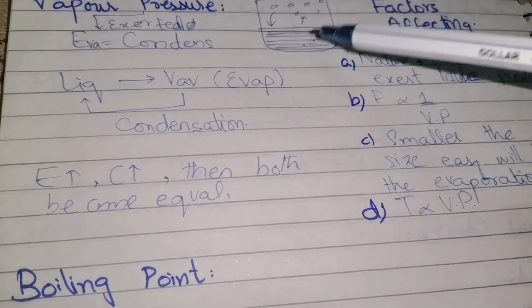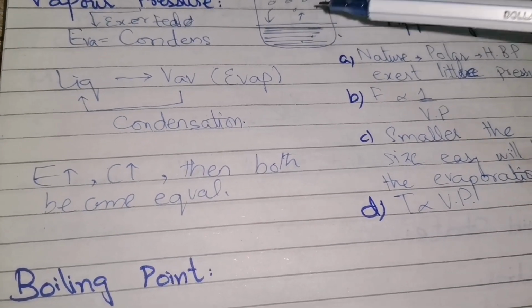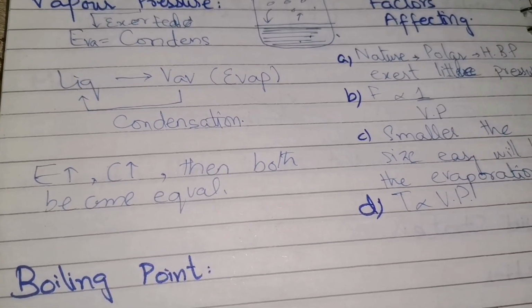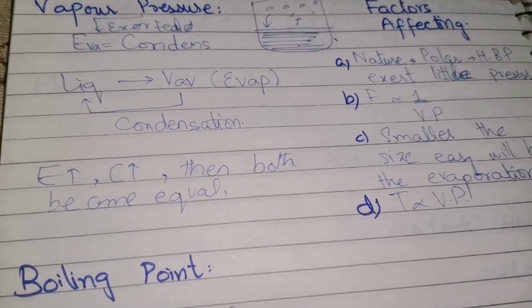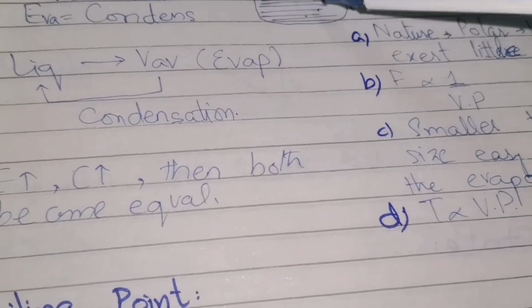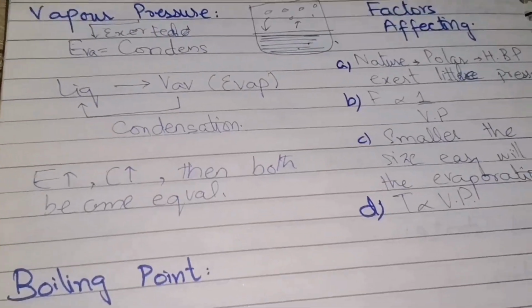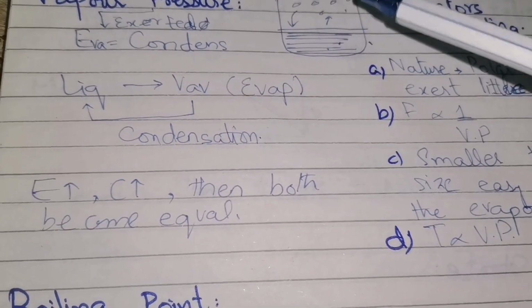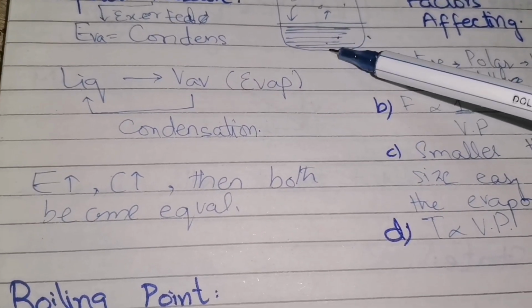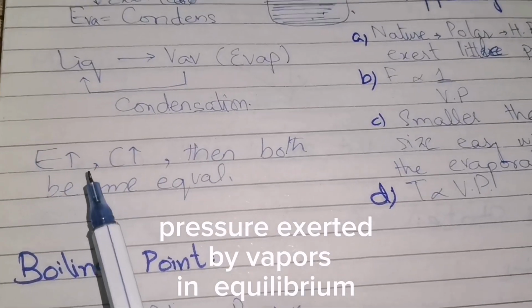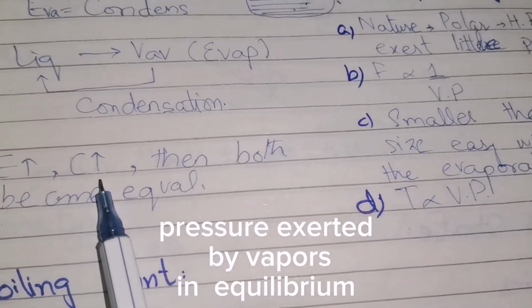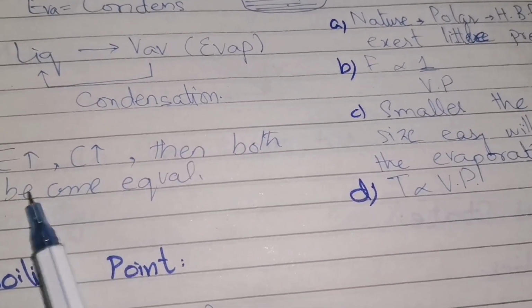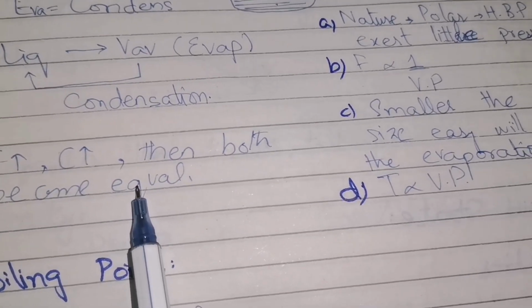In the beginning, the rate of evaporation is more. Liquid will first convert into vapors, then the vapors will convert into liquid back. So that's why in the beginning the rate of evaporation is more. Then the vapors will convert into the liquid. So with the passage of time, evaporation will increase and condensation will increase, and the time will reach when both will become equal to each other.